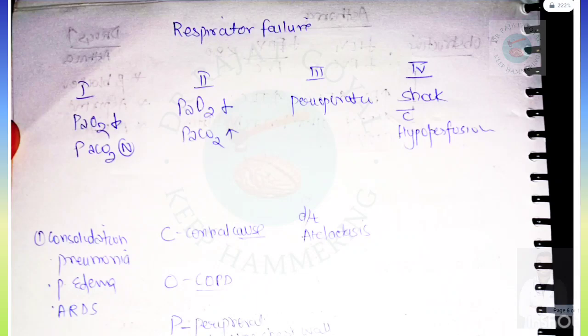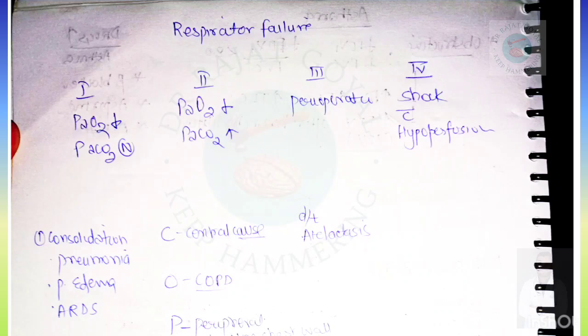Next topic is respiratory failure. Respiratory failure is of 4 types: 1, 2, 3, 4. In type 1, PaO2 decreases but PaCO2 is normal, but in type 2, PaO2 decreases and PaCO2 increases. So they generally ask about these points, that PaO2 decreases in type 2 and PaCO2 also increases. Third is perioperative, maybe due to atelectasis, and fourth is due to shock with hypoperfusion.